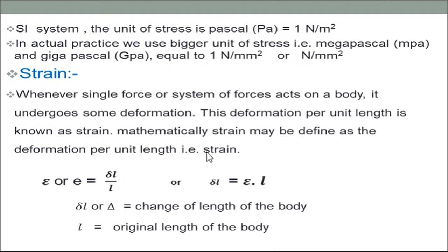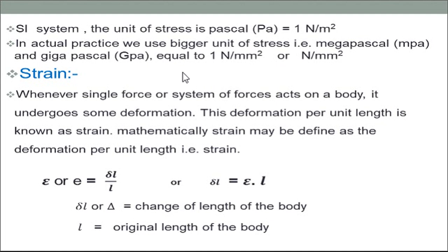In the SI system the unit of stress is Pascal, which we already know from earlier. The value of Pascal is equal to 1 Newton per meter square. In actual practice we use bigger units of stress like the megapascal. In the mechanics of materials or strength of materials, we require bigger units like megapascal or gigapascal.